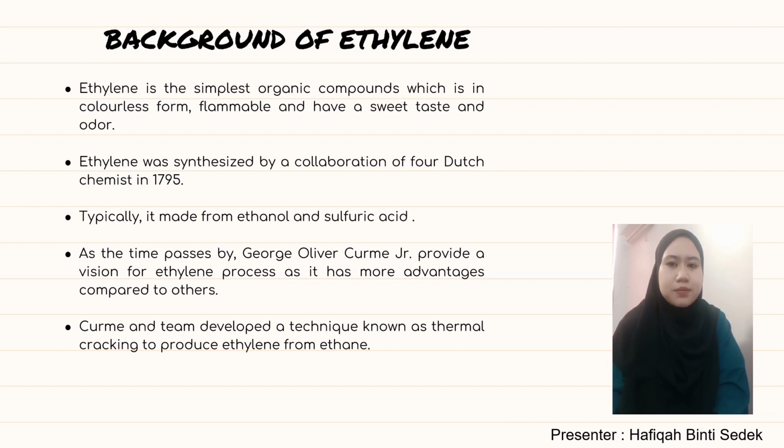As time passed, George Oliver Curme Jr. provided a vision for the ethylene process as it has more advantages compared to the others. Curme and the team developed a technique known as thermal cracking to produce ethylene from ethane.